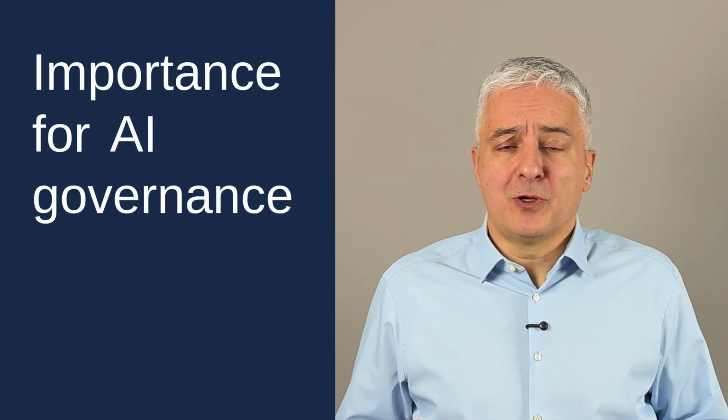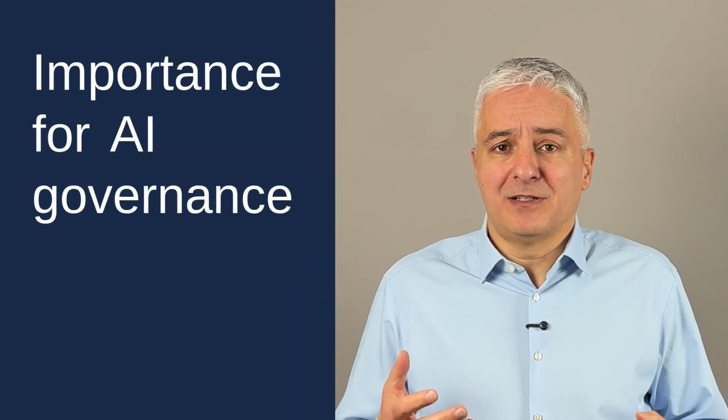Okay, first of all, why is this AI system lifecycle important for AI governance? Well, the reason is quite simple, because you have to manage or govern your AI systems very differently depending on whether you're only designing and developing it, or if you're already deploying it and putting it into operation, or if you're planning to retire it. In each of these stages, you have to do very different things to make sure that this AI system is trustworthy and that it basically does what you want it to do.